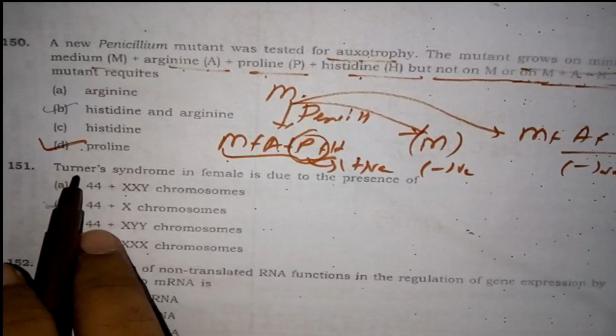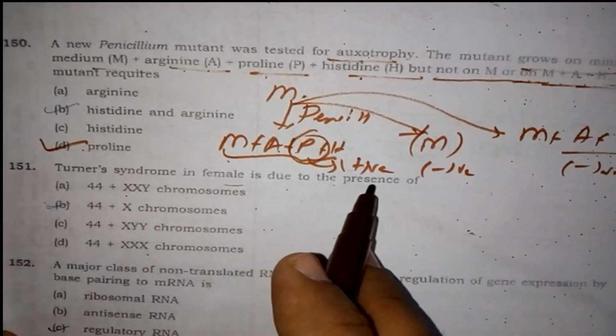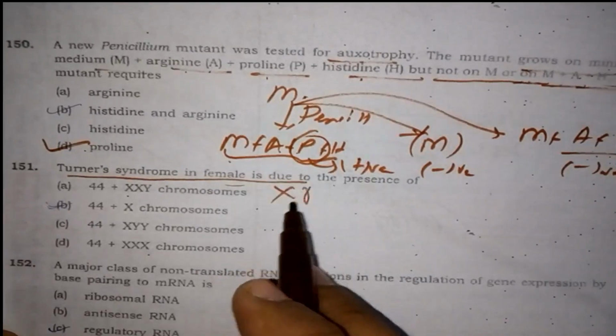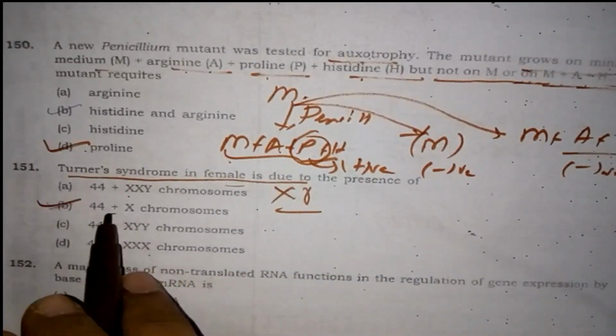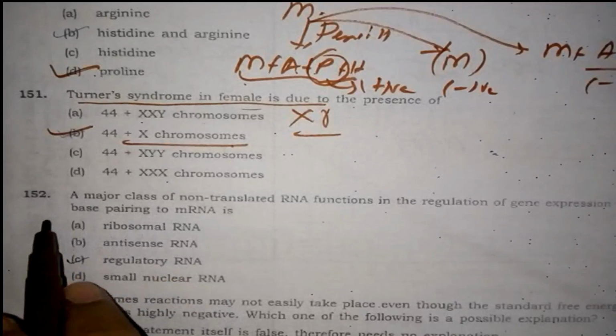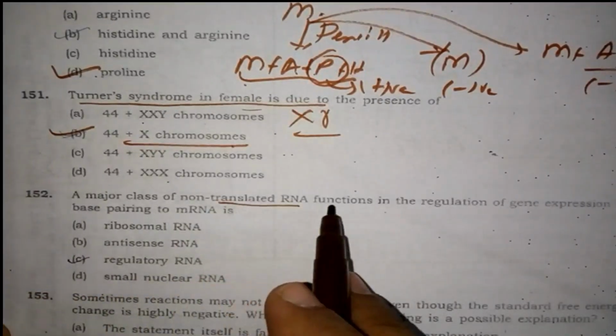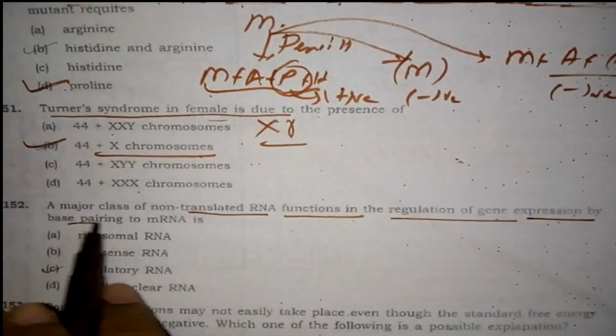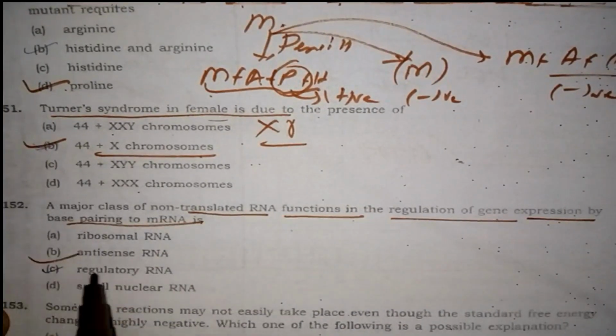Next question: Turner syndrome in the female is due to the presence of what? Turner syndrome is basically X0, so 44 plus X is going to be the answer. The major class of non-translated RNA functions in regulation of DNA expression. Pairing of mRNA is known as regulatory RNA.